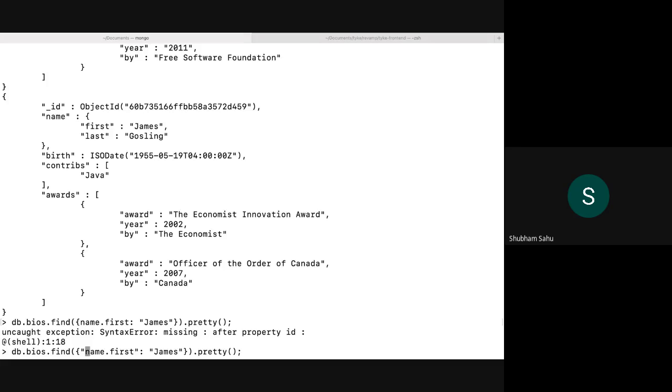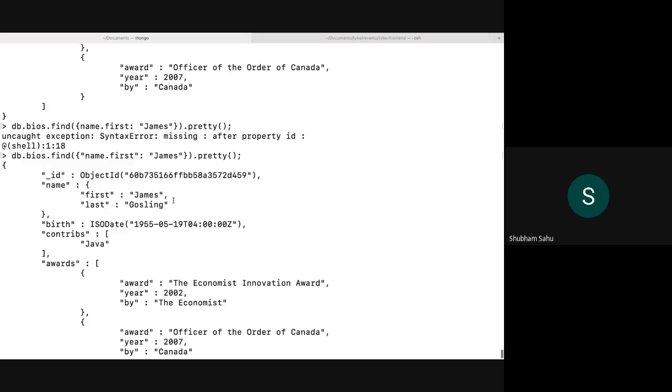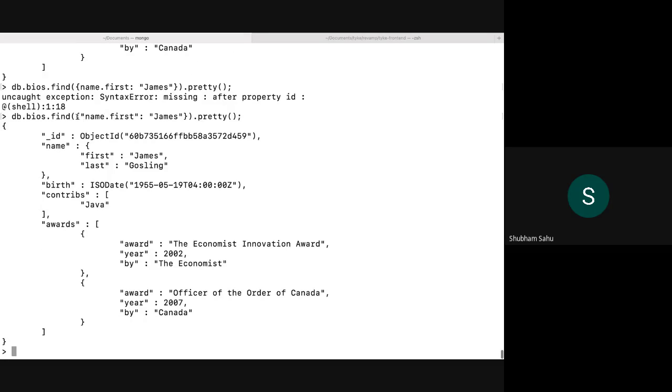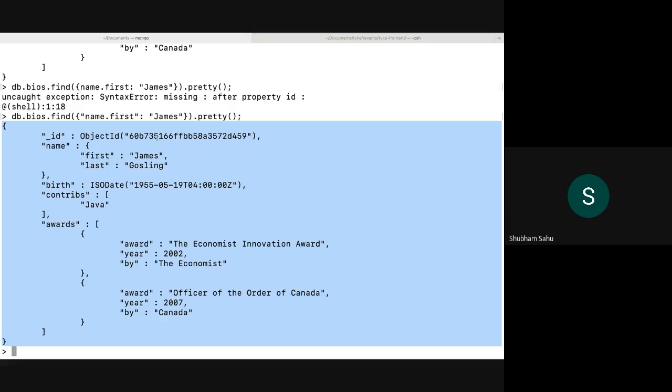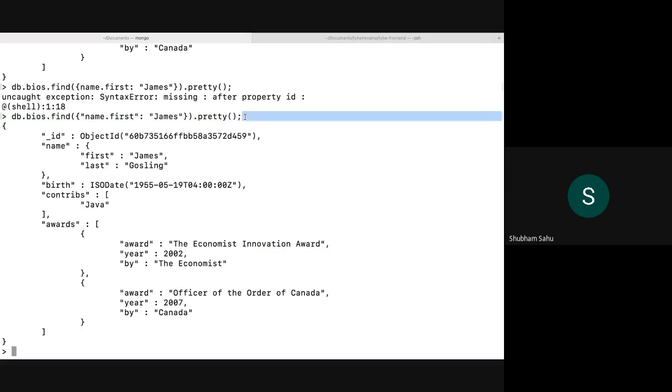So we tried here whatever bios which have first name as James. We just tried to find that, and we got the document with the matched filter. I'll be sharing it with you in the chat box.